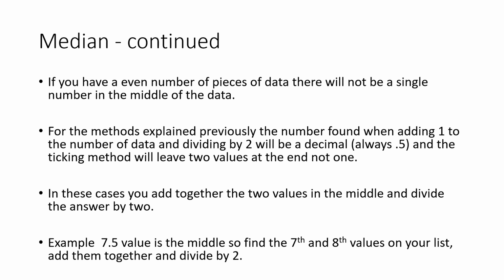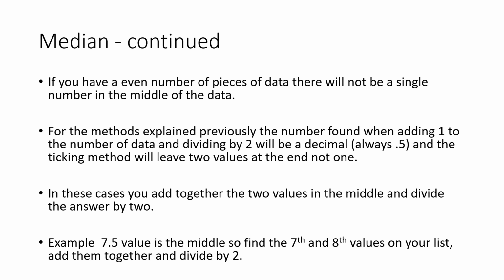Well, you can still do exactly the same thing. You add the number 1 to the number of pieces of data that you have, and you divide by 2. However, this will give you a decimal. It will always be a half, so you'll get a number and a half. That means you have to find two numbers and find the value in between them. This would also be true if you were ticking off your values, largest and smallest each time, and you'd be left with two numbers in the middle.